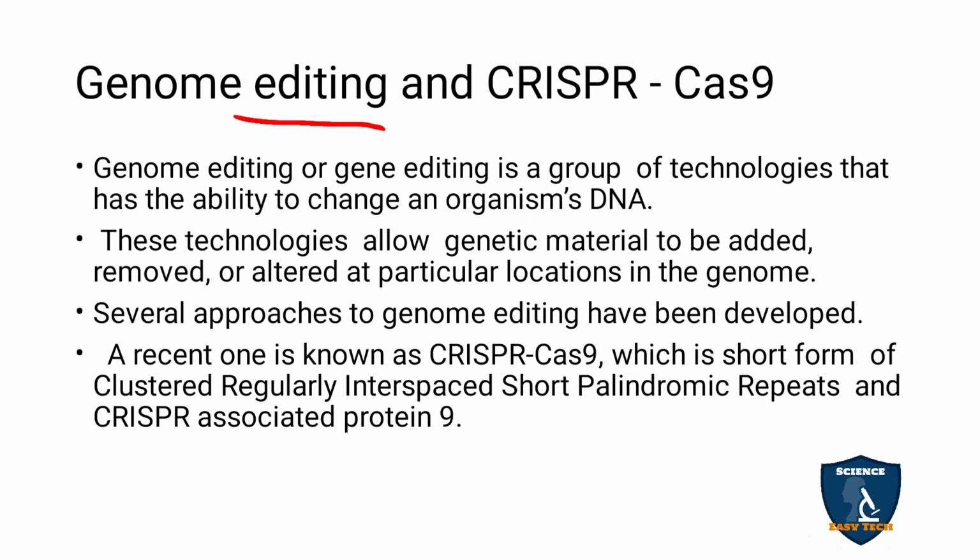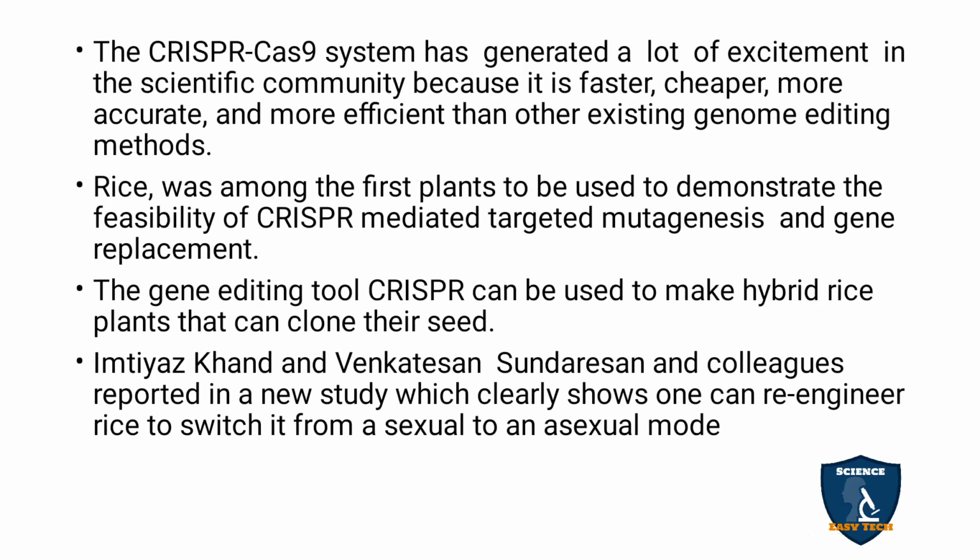So this is associated protein 9. CAS is the CRISPR associated protein, simply called CAS protein. C refers to the entire thing, and associated AS as protein 9. So this is the simple form. They may ask the expansion of CRISPR Cas9, and this is the recent one which is used in genome editing.